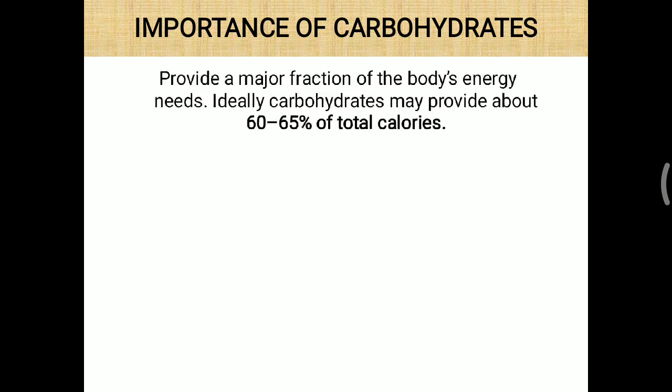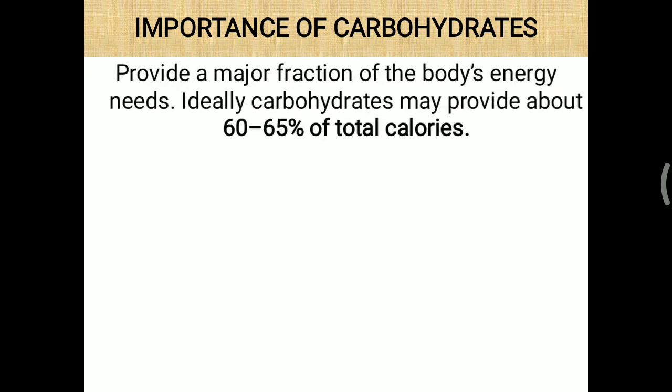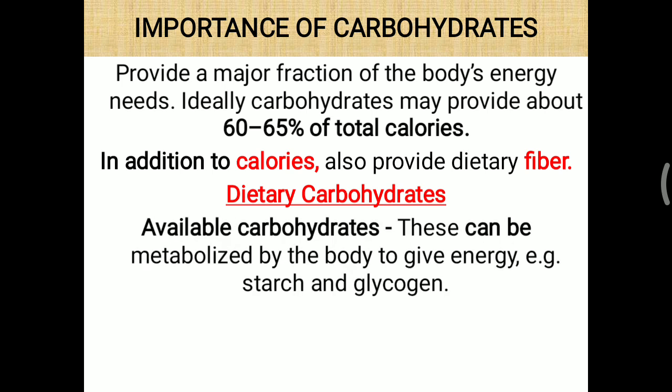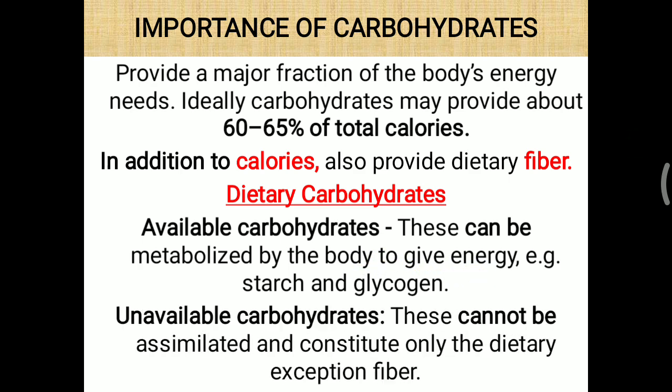So in detail of the importance of carbohydrate, these basically provide a major fraction of the body's energy need. Ideally, carbohydrate may provide about 60 to 65% of the total calorie need of our body. In addition to calories, it also provides dietary fiber. Dietary carbohydrate is also categorized into two types, available carbohydrate and unavailable carbohydrate. Available carbohydrate is provided for the energy need, and that is mostly starch and glycogen, while unavailable carbohydrate cannot be assimilated and constitutes only the dietary fiber.